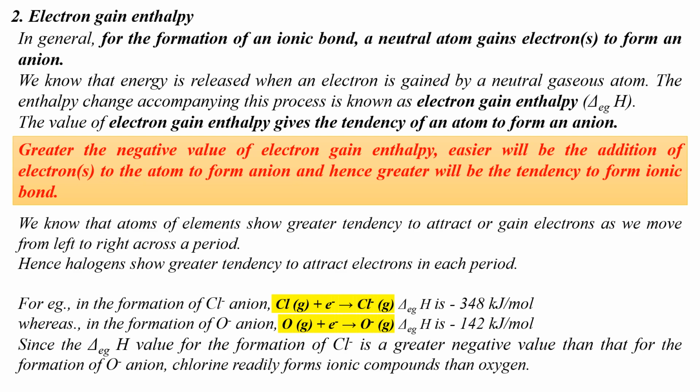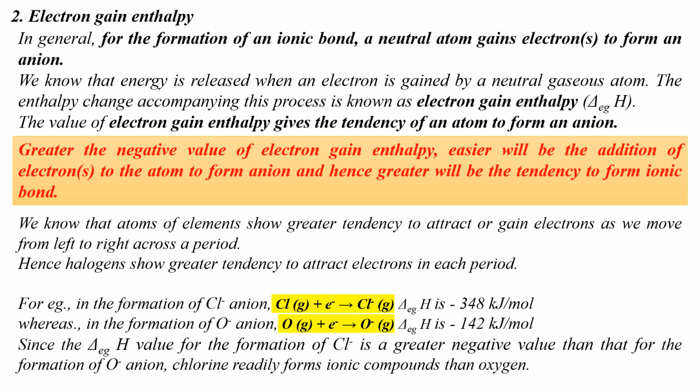Now, let us compare two elements, oxygen and chlorine, and find out which among these elements can readily gain an electron from their electron gain enthalpy values, leading to the formation of an ionic compound with ease. If you take chlorine, in the formation of chloride ion, the electron gain enthalpy value for the process Cl gas plus electron gives Cl minus gas is minus 348 kilojoule per mole.